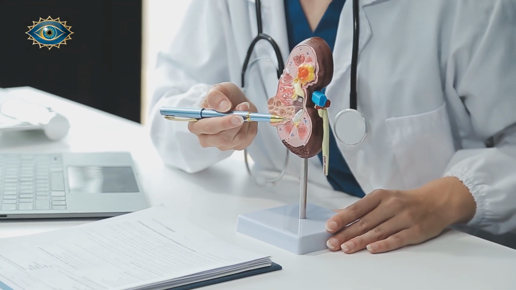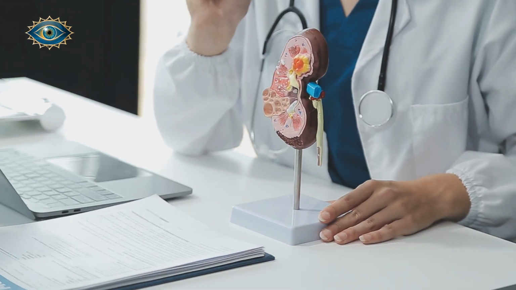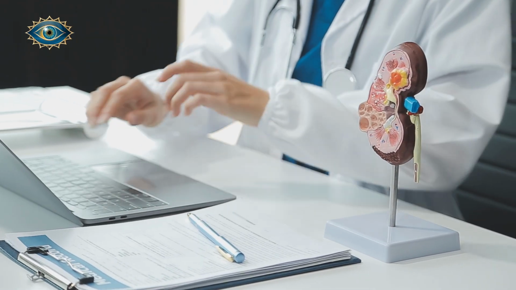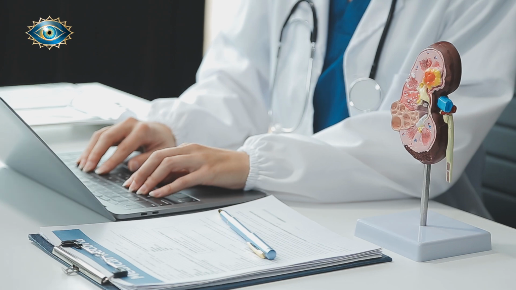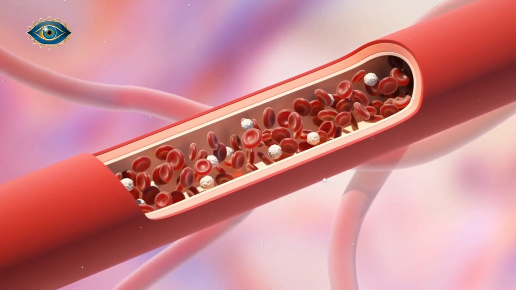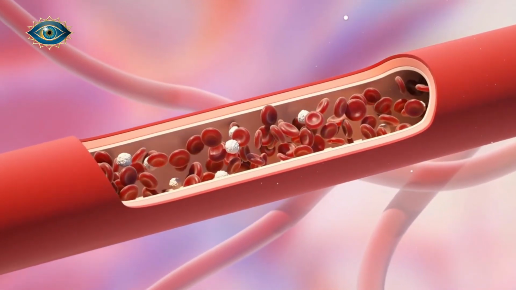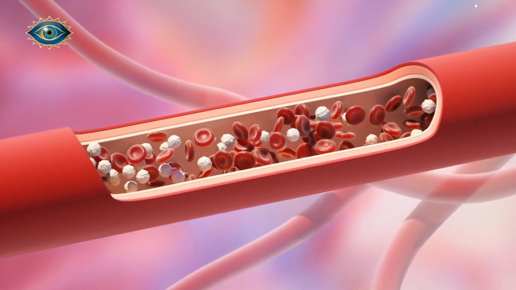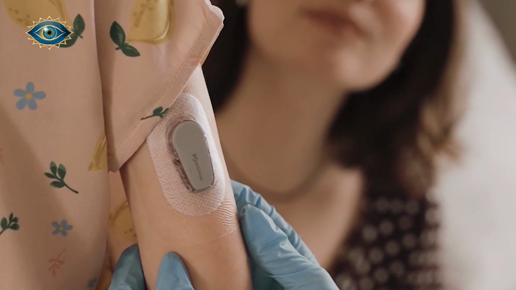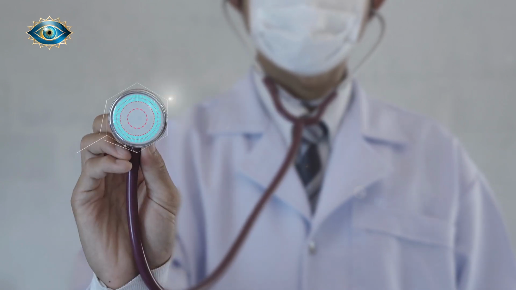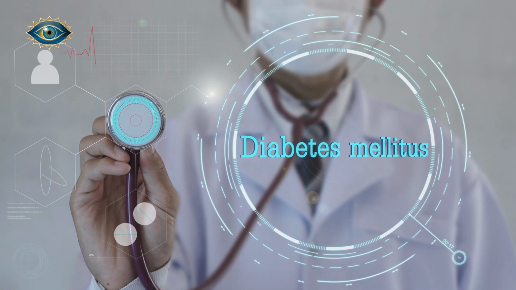The role of insulin in diabetes. Insulin is a hormone produced by the pancreas that helps regulate blood sugar levels. In type 1 diabetes, the body is unable to produce insulin, and people must take insulin injections or use an insulin pump. In type 2 diabetes, the body becomes resistant to insulin, and the pancreas cannot produce enough to compensate. Insulin therapy helps regulate blood sugar levels and prevent complications. People with type 1 diabetes will require insulin for life, while those with type 2 may need it as the disease progresses.